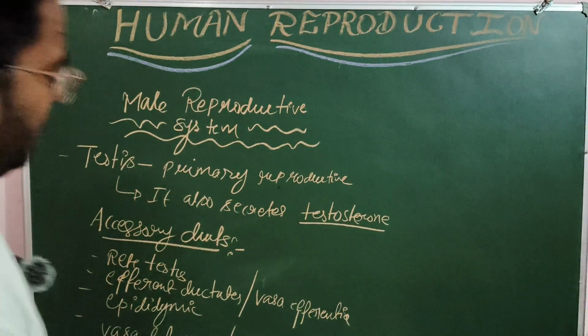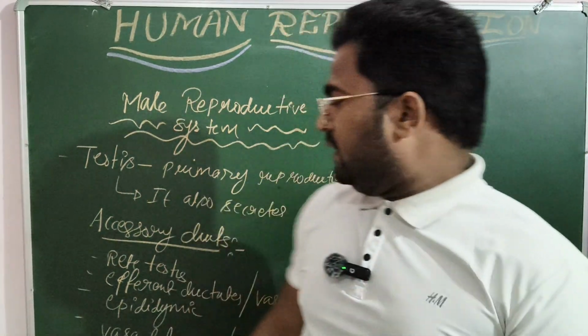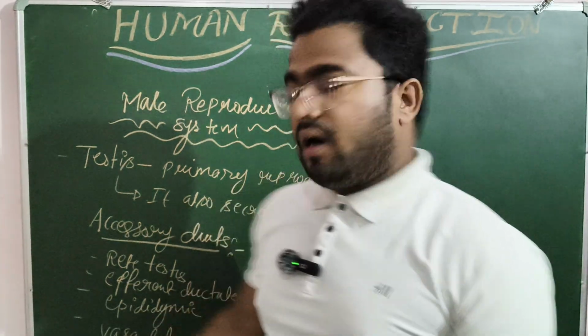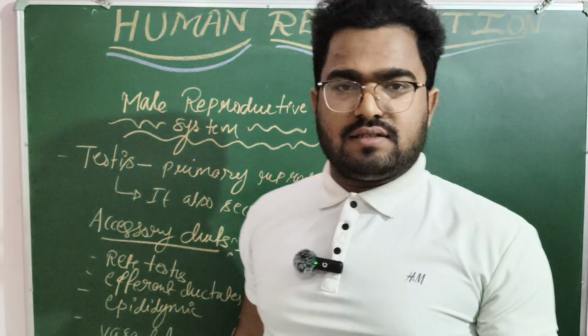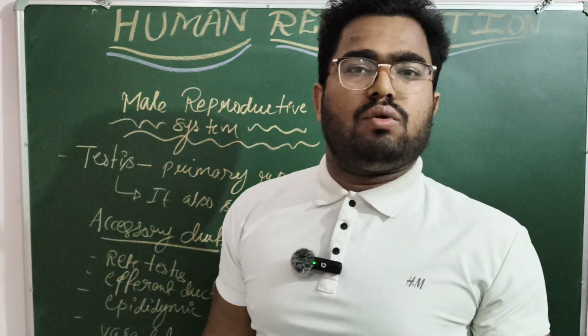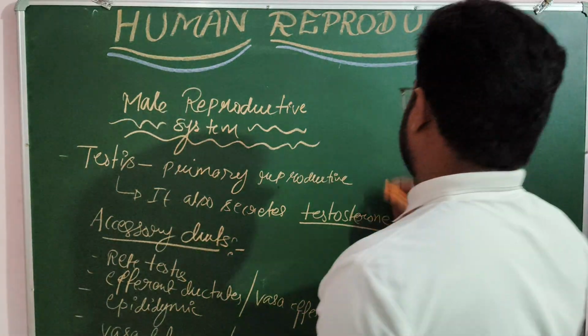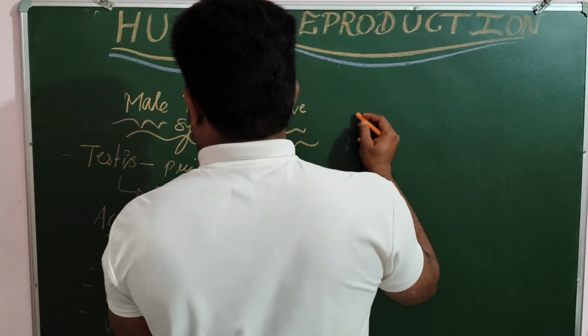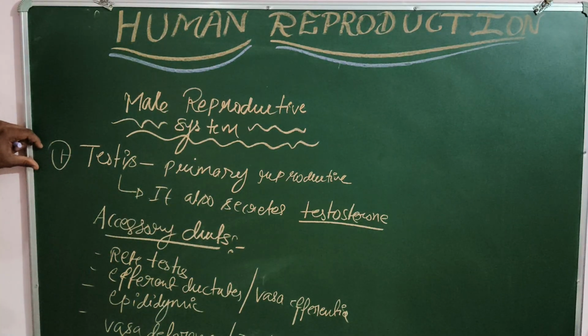After the ejaculatory duct, the gamete comes to the urethra, and various glands are also present throughout the accessory ducts. Those glands are known as the associated glands with the male reproductive system. First one was testis, the primary reproductive organ.